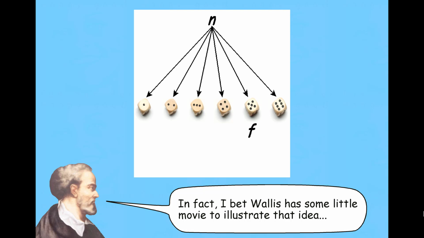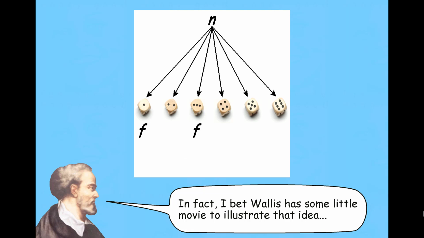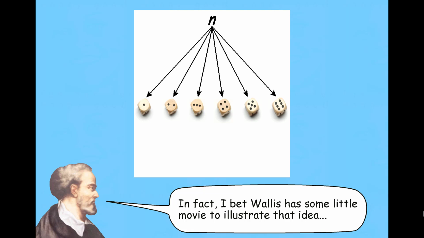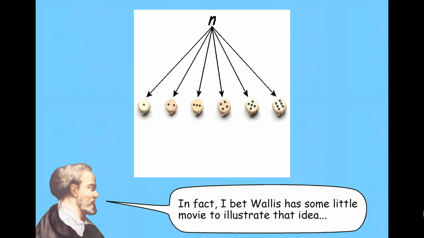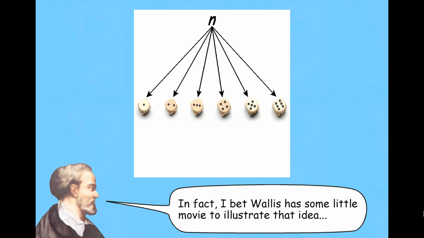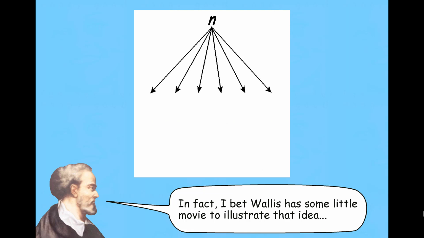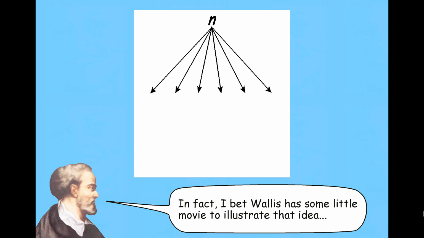Right? So going back to those dice, the probability of rolling a 5 is the favorable cases, where that die actually comes out as a 5, over the total number of possible outcomes, 6 different sides, so 1 over 6. Likewise, the probability of rolling a 1 or a 3: that's 2 possible ways the world could come out to make that sentence true. If I roll a 1 or I roll a 3, I get a true statement. So 2 divided by the total number of possible outcomes, again 6 sides to a die, so 2 over 6, or 1/3.